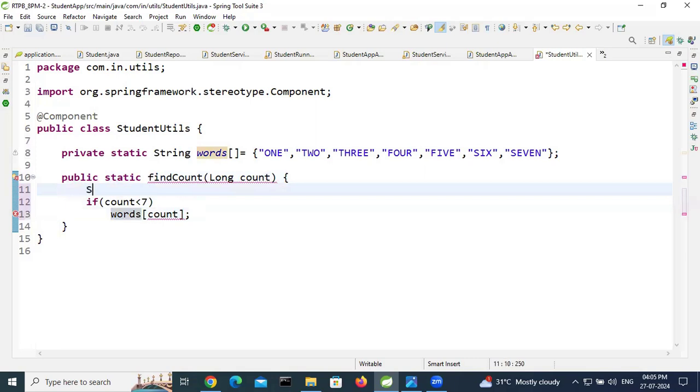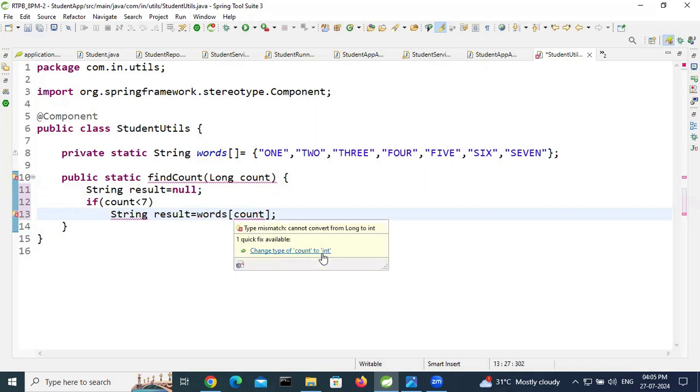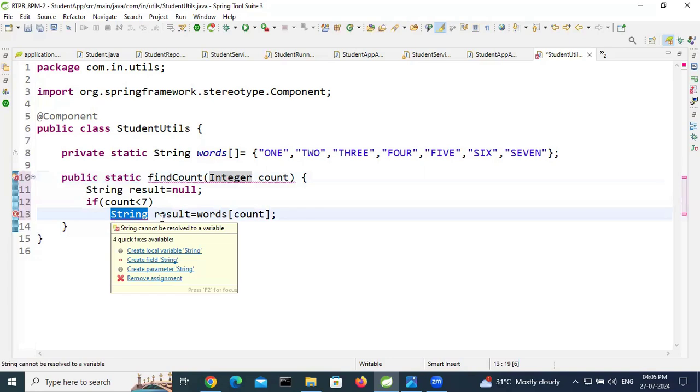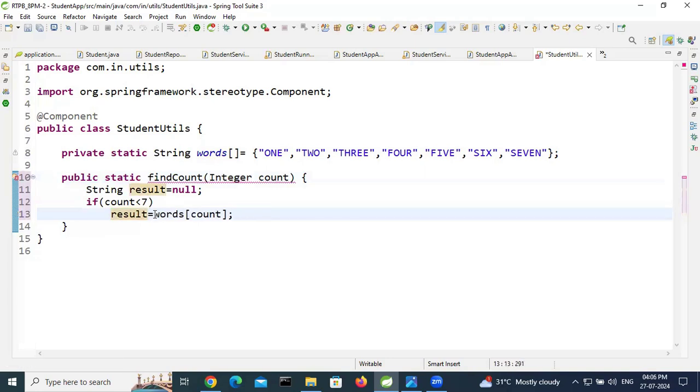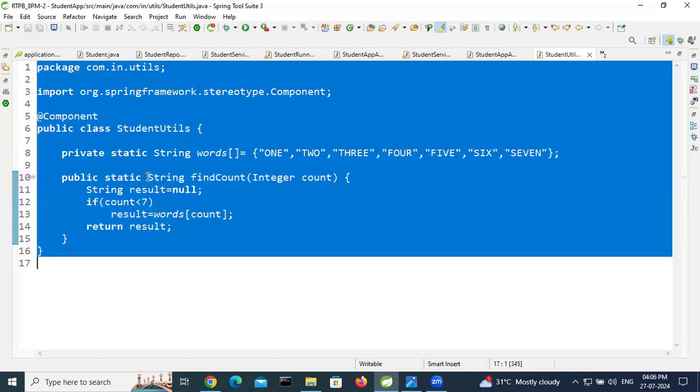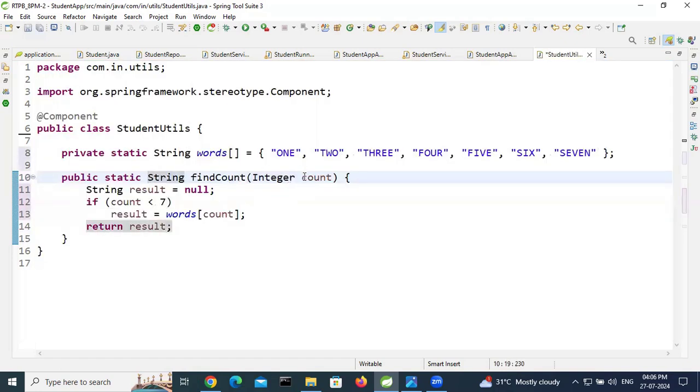You can take one variable, string result equal to null, then add here string result. See, it is expecting an integer, so change to integer. Then return result. This method's return type is string. Select all, Control Shift F to format. So this development was done.